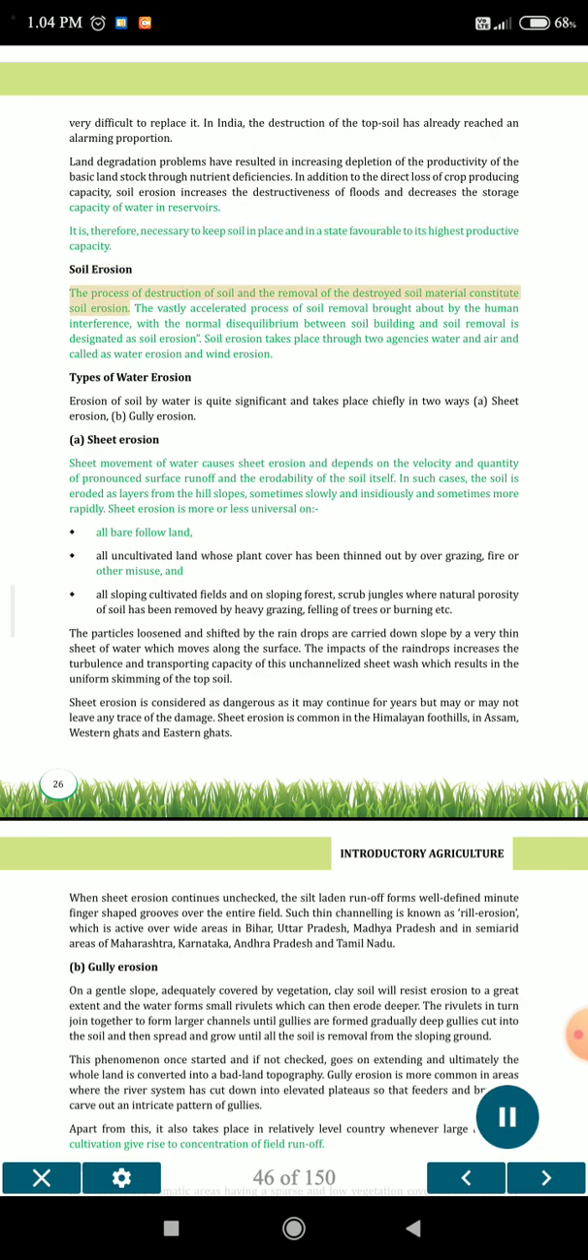Soil erosion. The process of destruction of soil and the removal of the destroyed soil material constitutes soil erosion. The vastly accelerated process of soil removal brought about by the human interference with the normal equilibrium between soil building and soil removal is designated as soil erosion. Soil erosion takes place through two agencies, water and air, and is called water erosion and wind erosion.